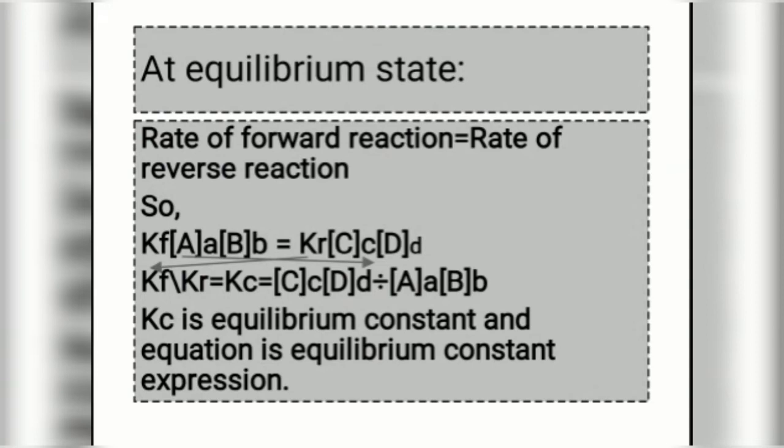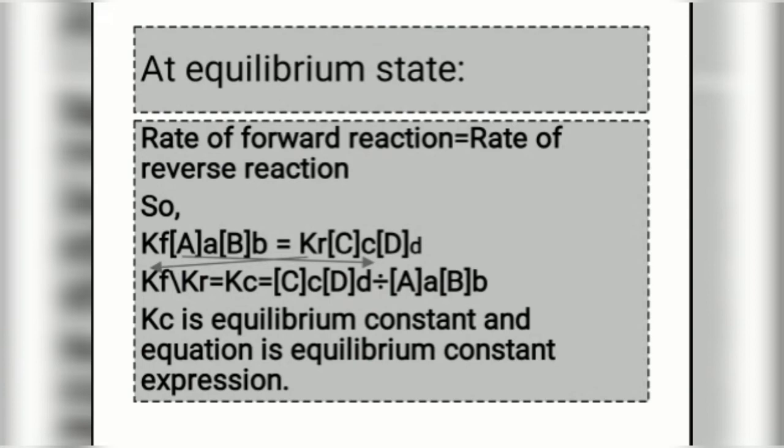And now we are putting the values. Kf, equation 1, square bracket A, number of moles, coefficient number becomes the power. Reactant B, small b, coefficient number becomes the power, is equal to rate of reverse reaction. Now C and D are the products and the small c and d are number of moles.